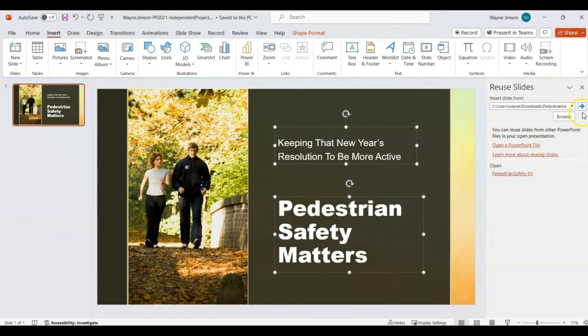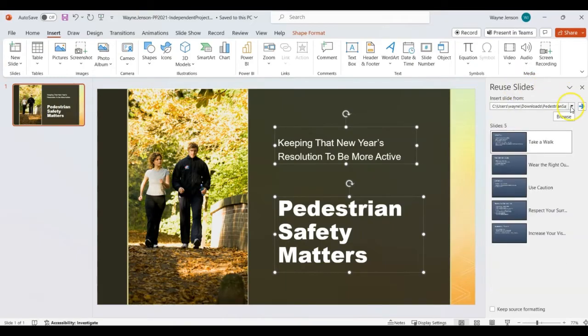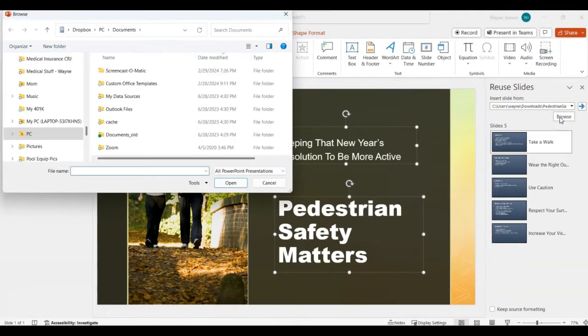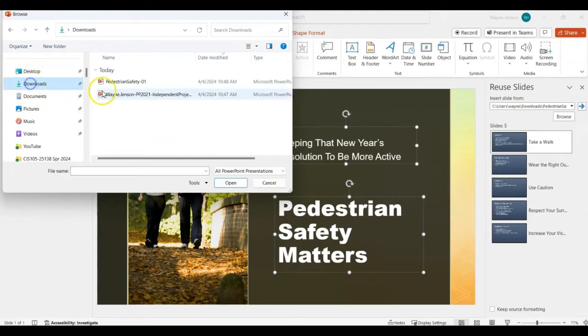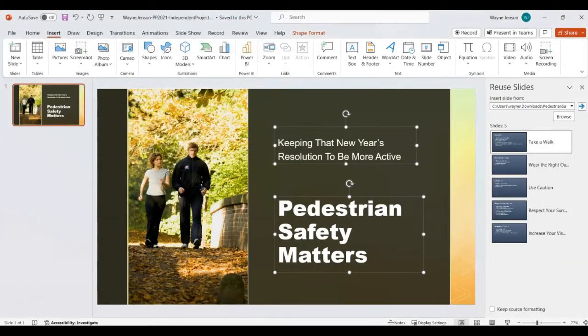And then we're going to browse to find, first we have to browse to find, so we'll need to go to the Downloads folder. We're clicking on this Browse button here, and then we're going to go up to the Downloads folder, and we want to find the Pedestrian Safety 01. So select that and click Open.